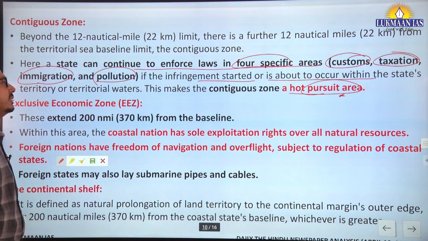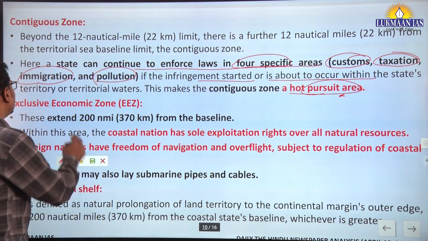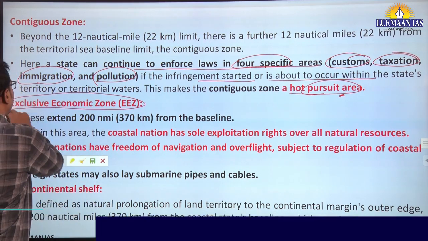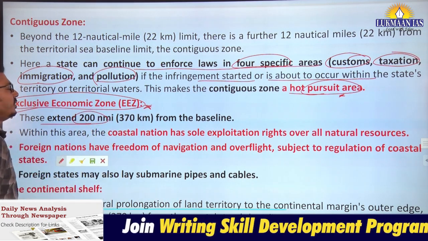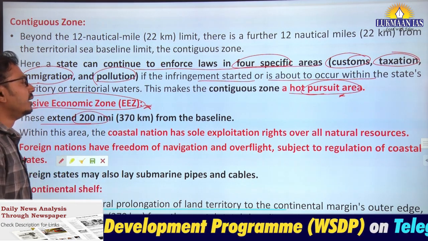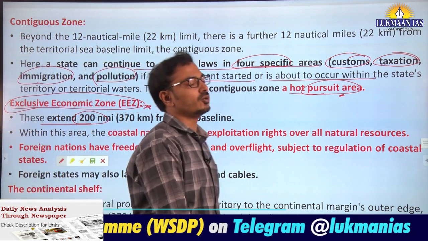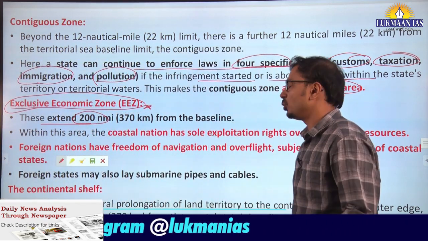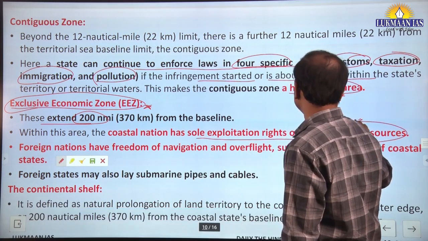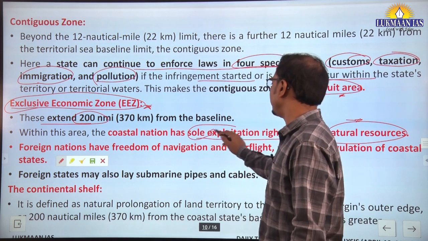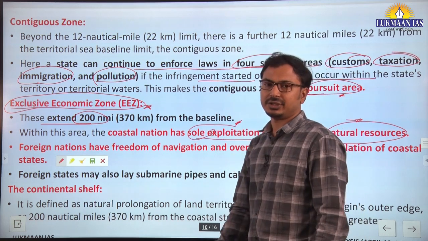And then beyond these 24 nautical miles, the total area is the exclusive economic zone, which extends up to 200 nautical miles from the baseline. In this EEZ, the coastal nation is allowed to explore all kinds of natural resources, and the sole rights for exploitation are given to the coastal nation.